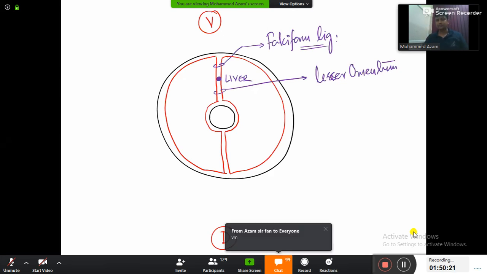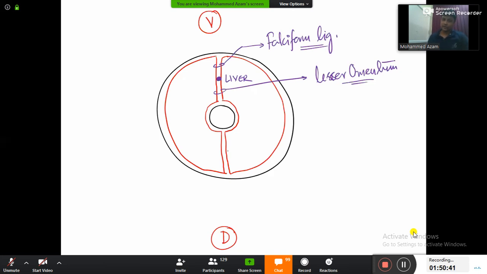Very nice. You can see in our diagram very clearly, not even the gross anatomy, even the embryology is also done, sir. Falciform ligament is derived from ventral mesentery, and even lesser omentum is also derived from the ventral mesentery. Now, once you're done with this one, where is the spleen developing, guys? The spleen will be developing in dorsal mesentery. Spleen will be developing in which mesentery? Dorsal mesentery. And once the development of the spleen is done, what is going to happen to dorsal mesentery?